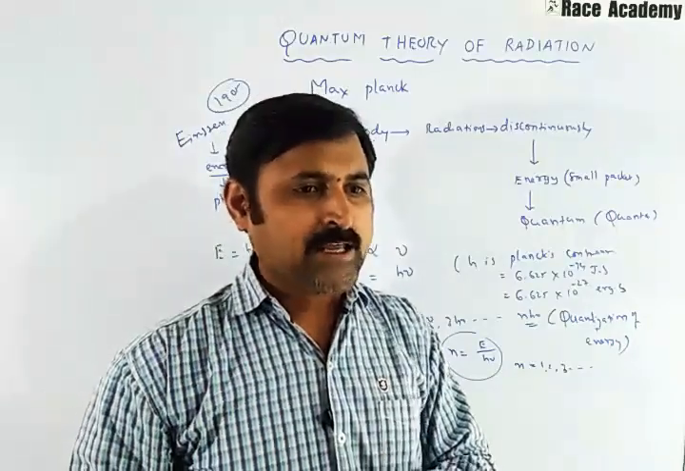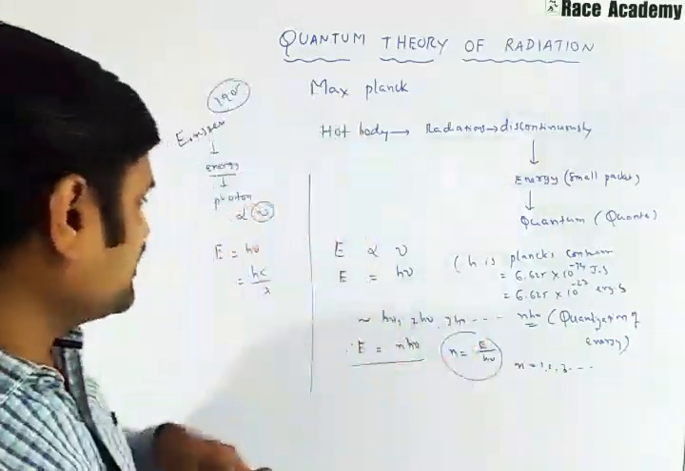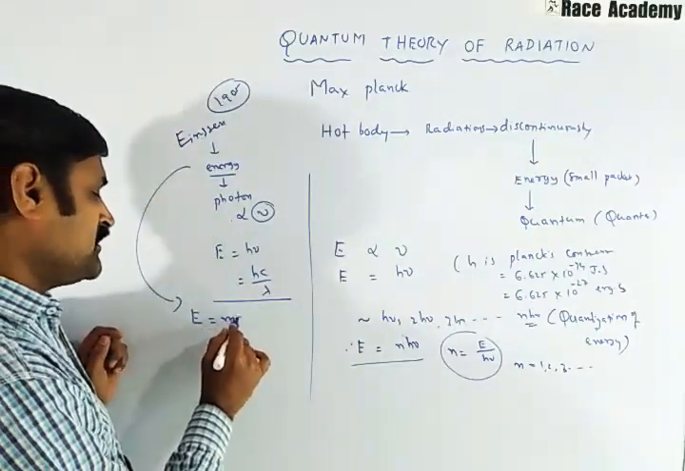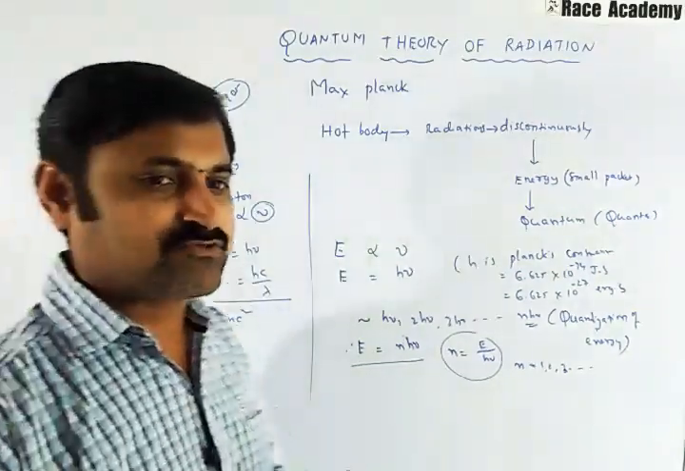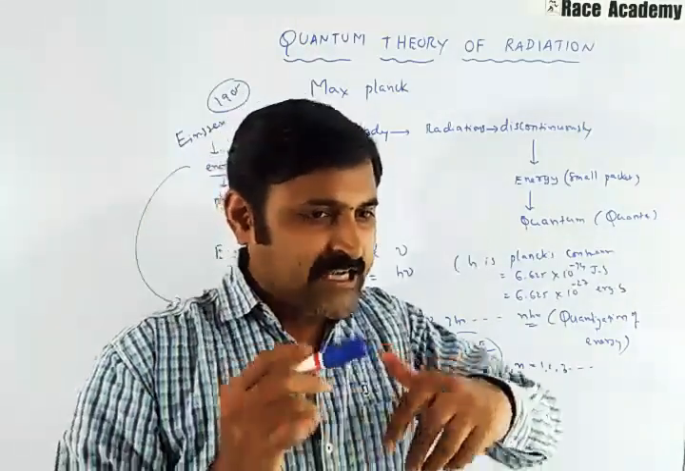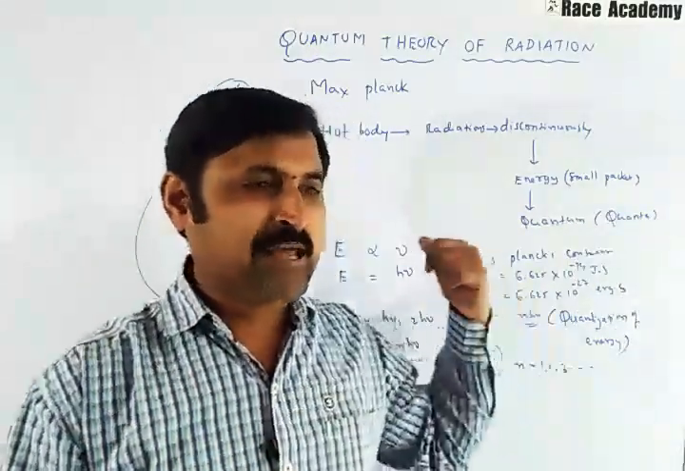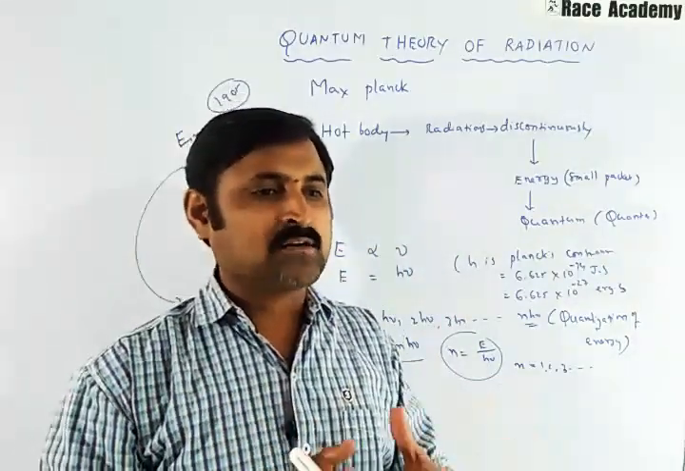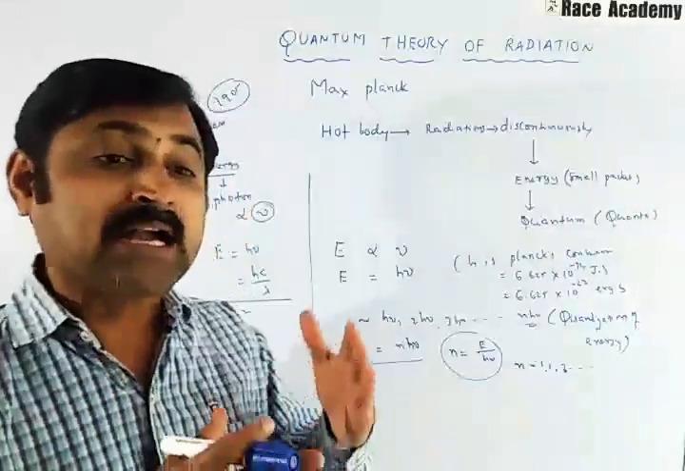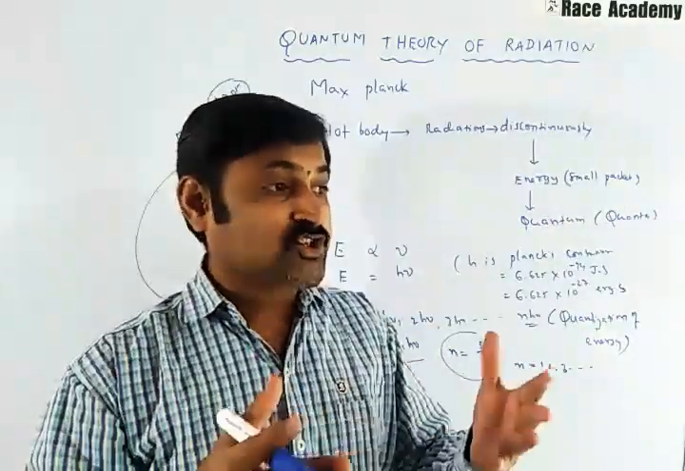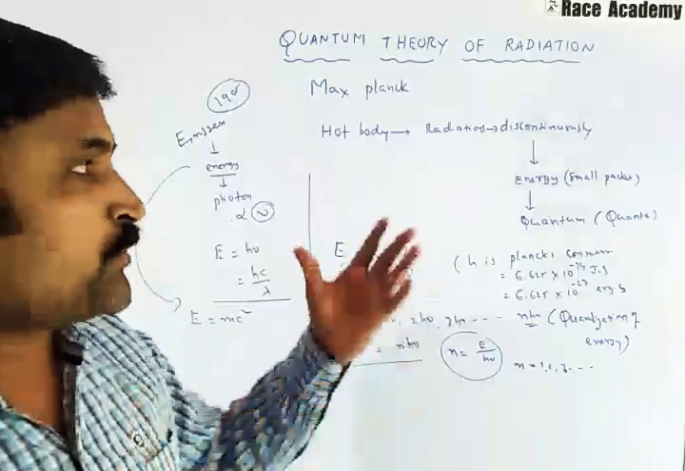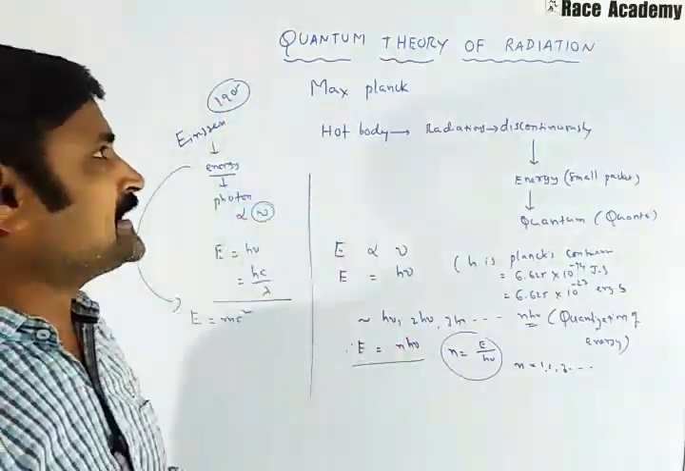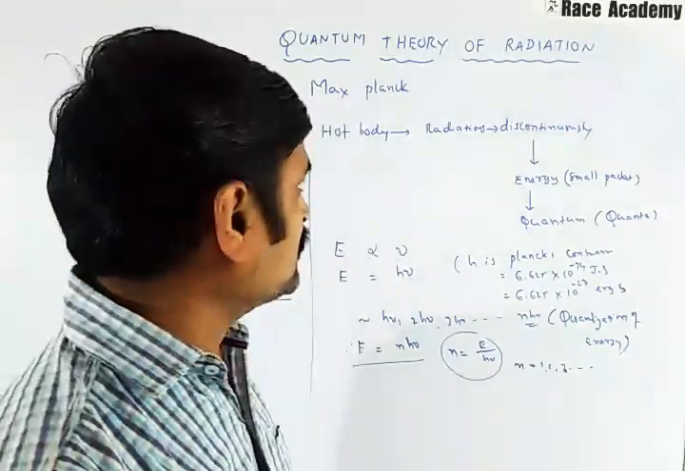Finally, Einstein related it to his energy expression E equals mc square, where m is the mass of the photon. Thus it was pointed out that light has wave as well as particle characteristics, which is called the dual nature. Okay, this is regarding quantum theory of radiation.